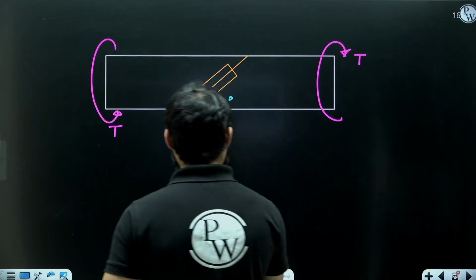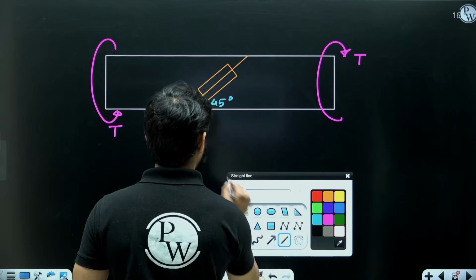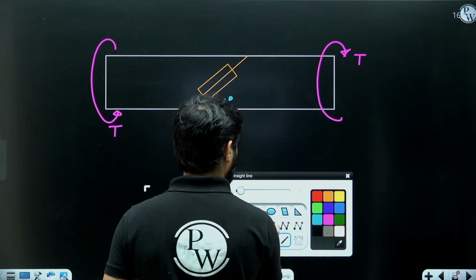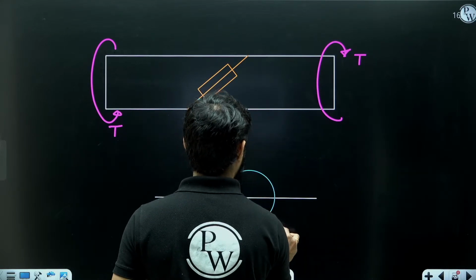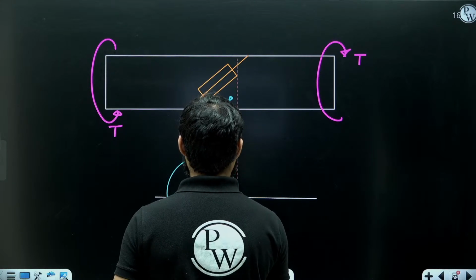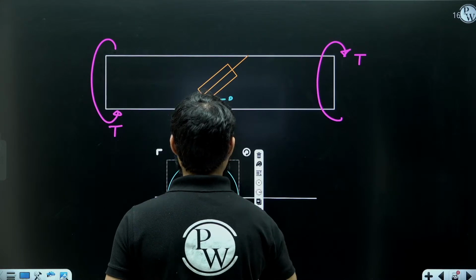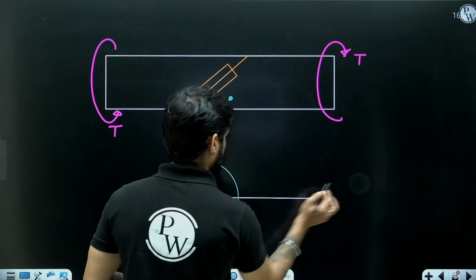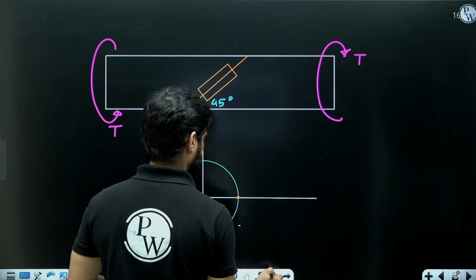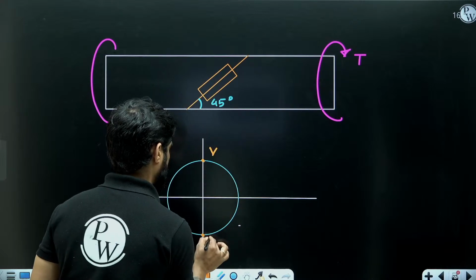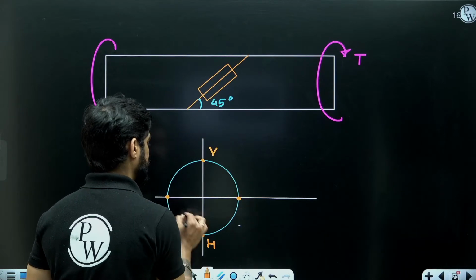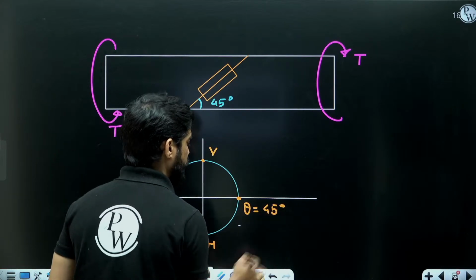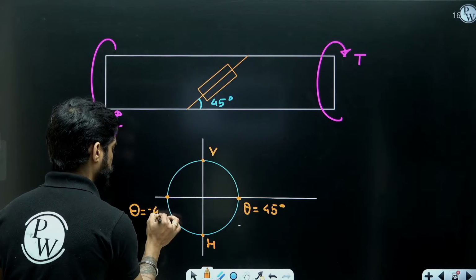If you remember the Mohr circle of a shaft subjected to only torsion, means pure shear, this is the Mohr circle, right? This is the vertical plane, this is the vertical plane, this is the horizontal plane. These two planes are at 45 degree, right? This is at theta equals to 45 degree. This is at theta equals to minus 45 degree.